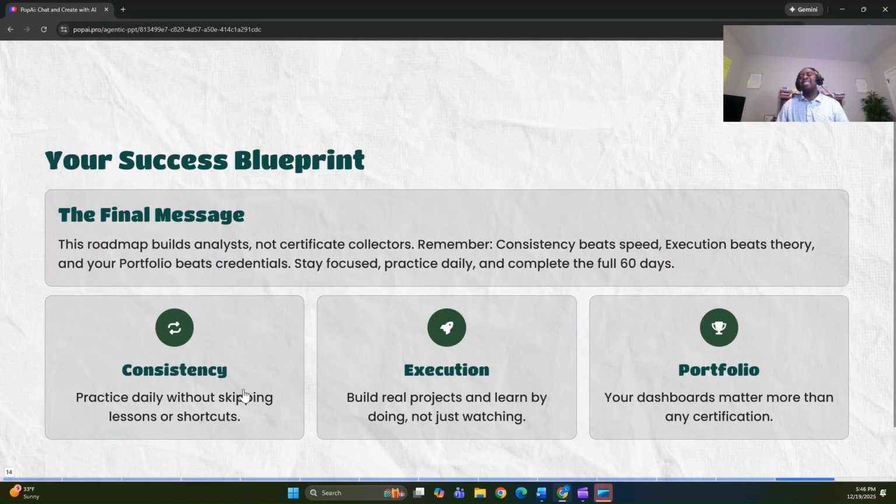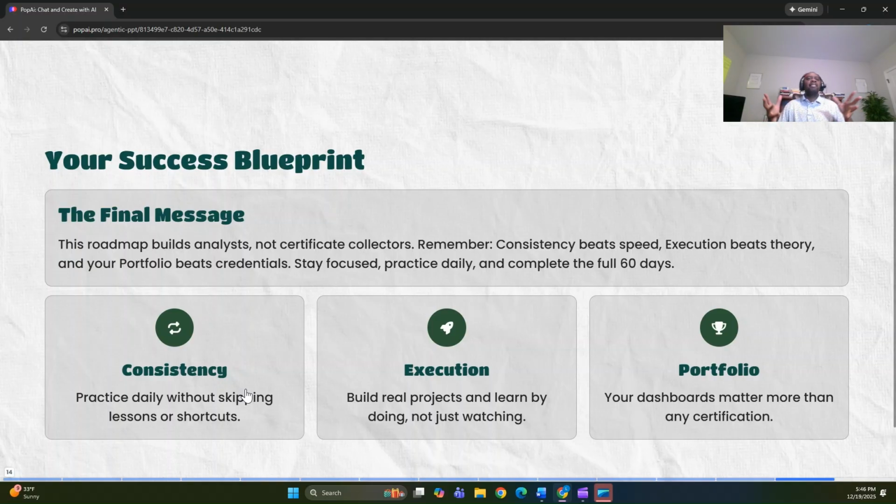All right. Now the key here is not that it's impossible to do. The key here is that it's possible for you to do it. All you need is consistency, execute, and create your portfolio. Now, if you set aside 4 hours every day for 60 days, that's more than enough. If you do 4 hours a day, you can literally complete this in about 30 or 40 days.